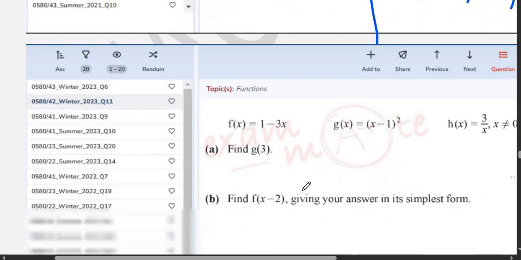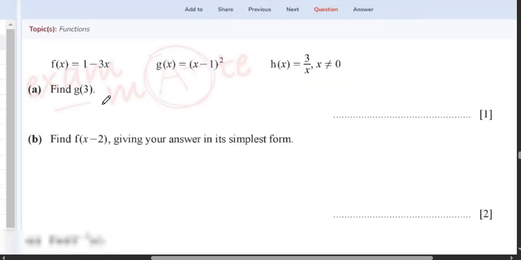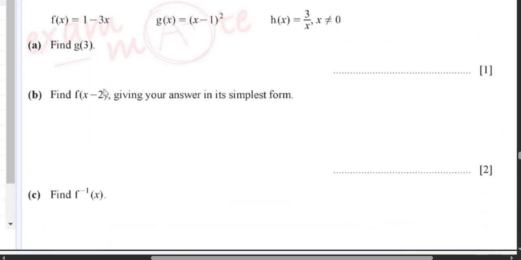Now let's move on to the next question. Again we have a similar question over here. It says find g of 3. So in place of x, I will write 3. So 3 minus 1 whole square. 3 minus 1 is 2. 2 whole square, that's 4. So I will write 4.